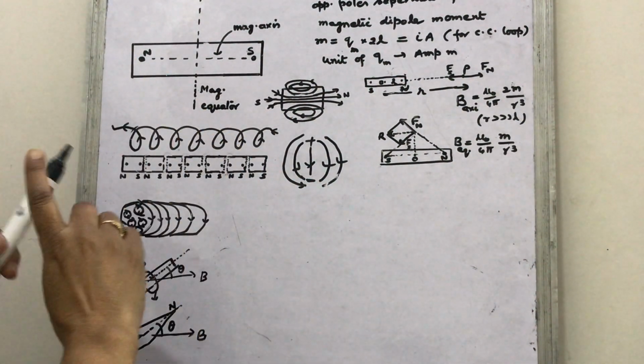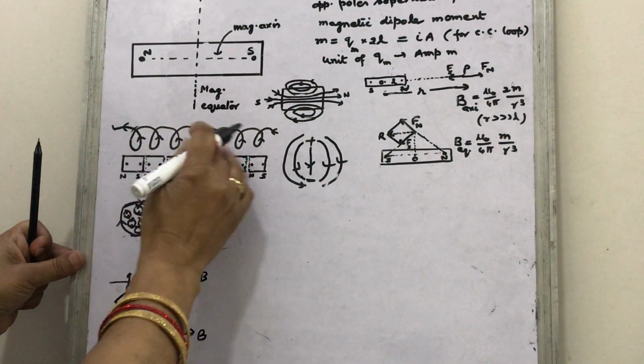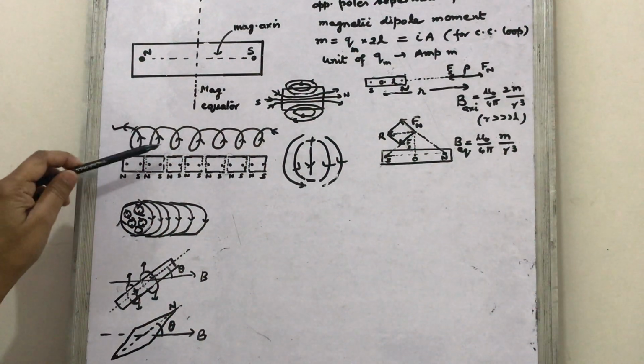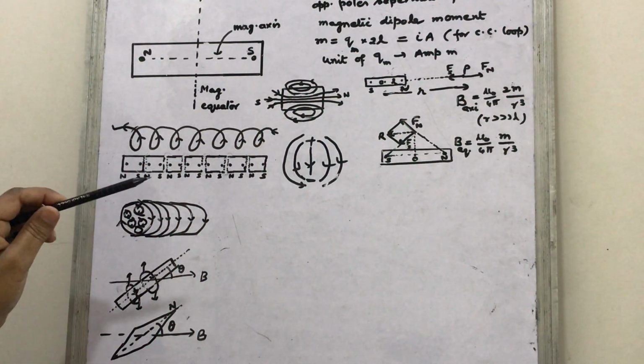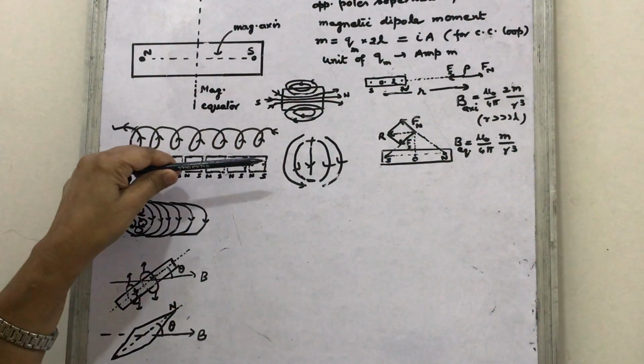So in this way you will find that the current carrying solenoid, which is made up of so many current carrying turns, is equivalent to a bar magnet.